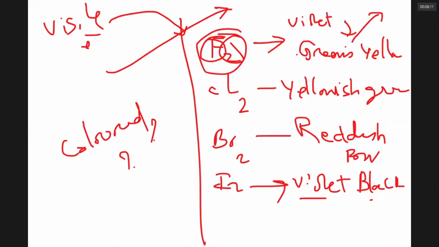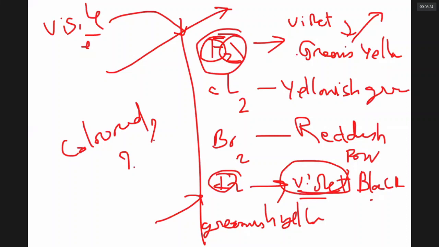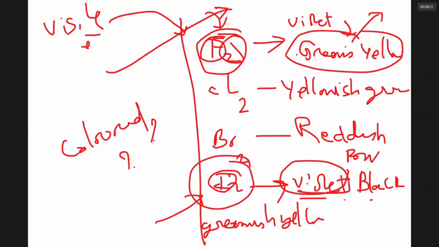It reflects greenish yellow radiation, so appears greenish yellow. Iodine absorbs greenish yellow radiation and reflects violet radiation, so appears violet in color. Fluorine is absorbing violet, reflecting greenish yellow. Iodine is absorbing greenish yellow, reflecting violet. Always the color of any material is complementary to the color of light it absorbs.